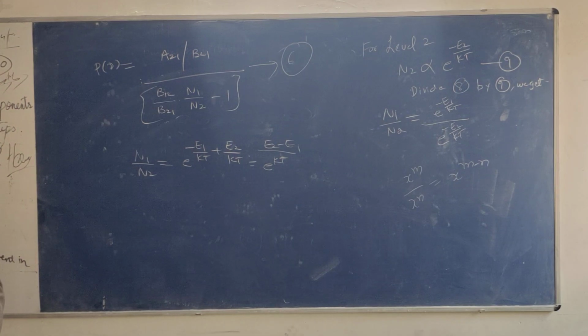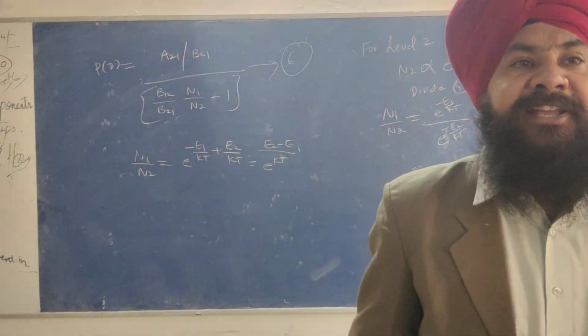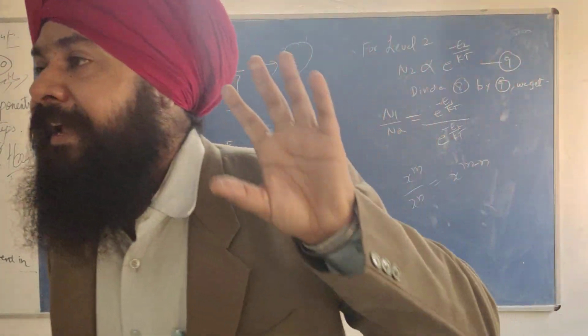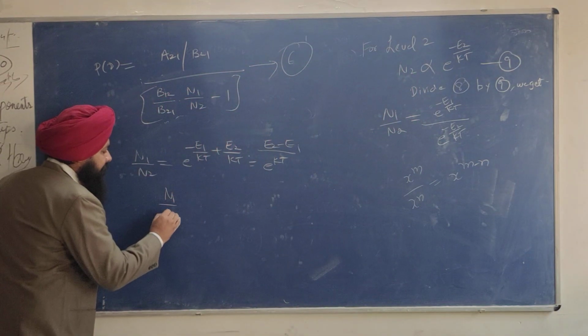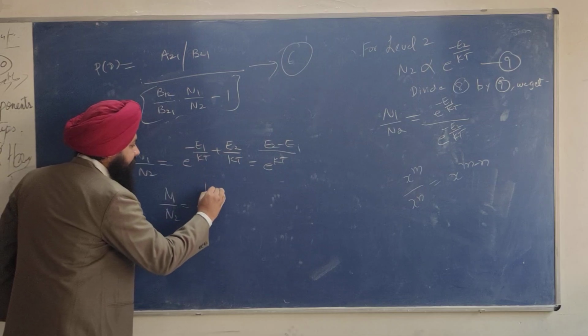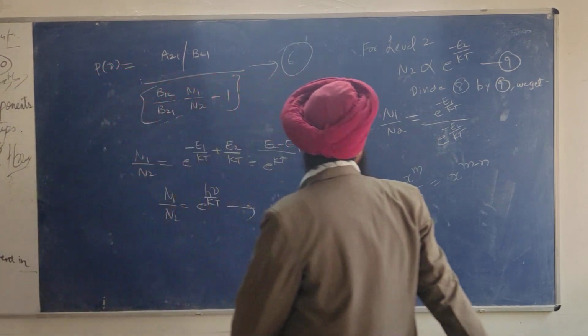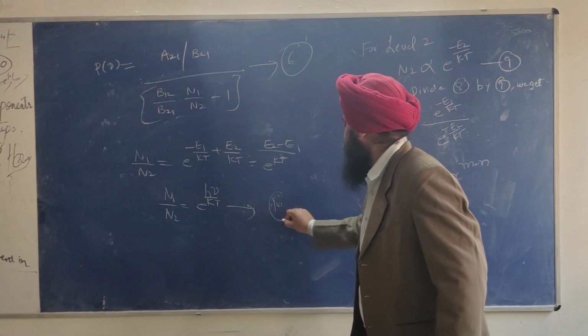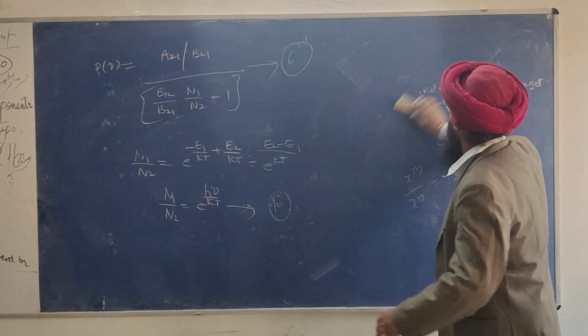Use equation 1. What is E2 minus E1? E2 minus E1 is called h nu. And what is h nu? h nu is the energy of the incident radiation. So N1 upon N2 is equal to e raised to power h nu by kT. Give it equation number 10. Use 10 in 6.